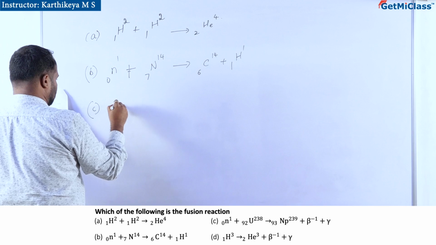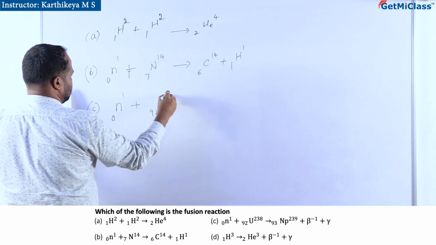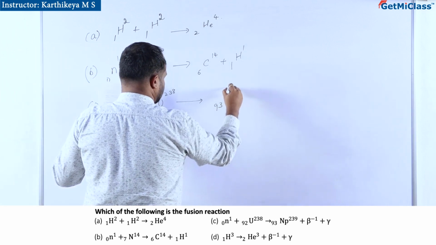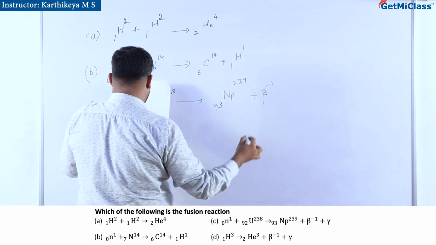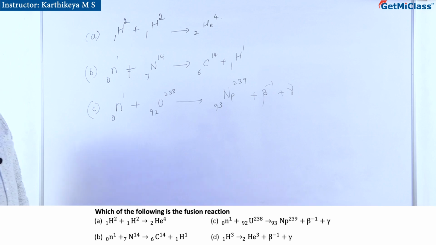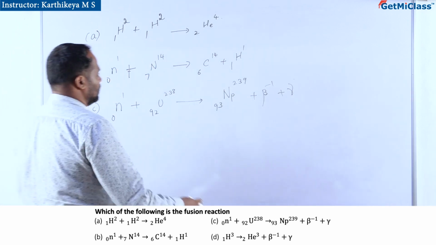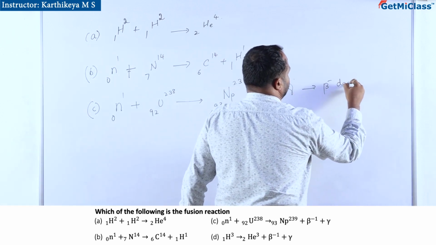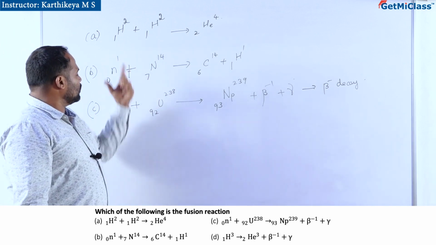C, as we know, plus 92 uranium 238 giving you 93 Np 239 plus beta minus particle plus neutrino particle. So this is a clear example of beta minus decay, where there are no two particles.